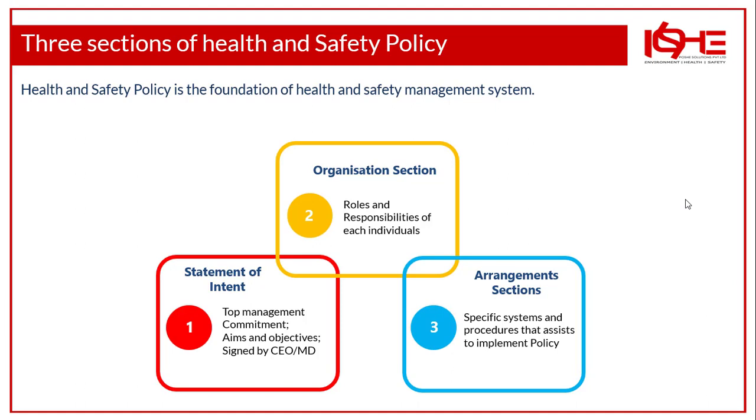And coming to the authority of the top management, the policy must be signed by the senior most person in the organization. It may be signed by the CEO or the managing director. Why should it be signed by the CEO or the managing director? To show their commitment. That is the first important thing which we discussed earlier. The management has to show their commitment towards health and safety, and they are ultimately responsible for the health and safety of the organization. That is the reason it should be signed by the CEO or managing director, and it should be dated as well.